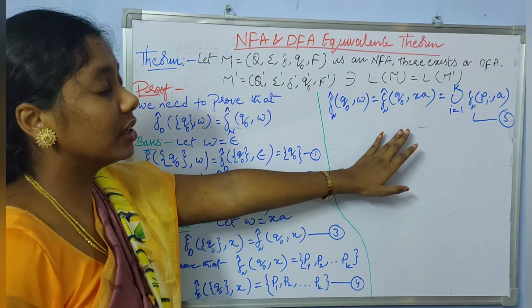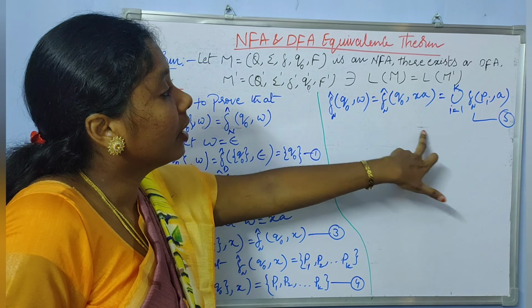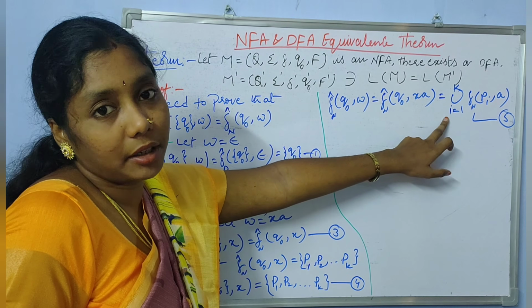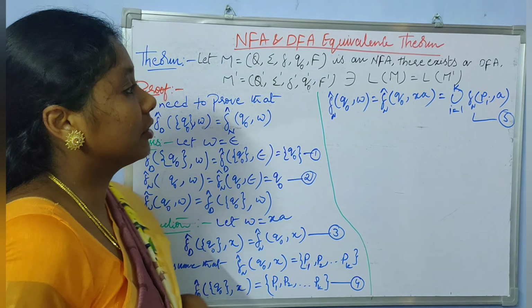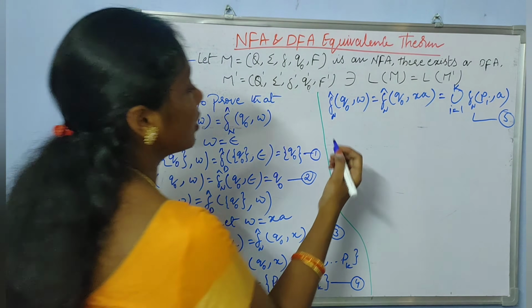This is from the inductive definition of the extended transition function of NFA.